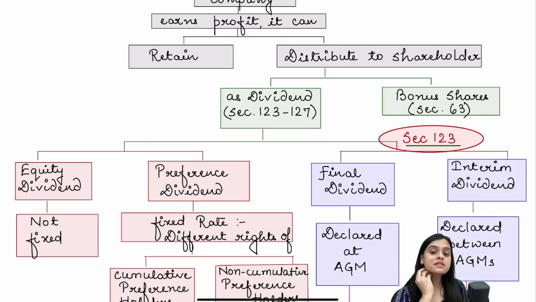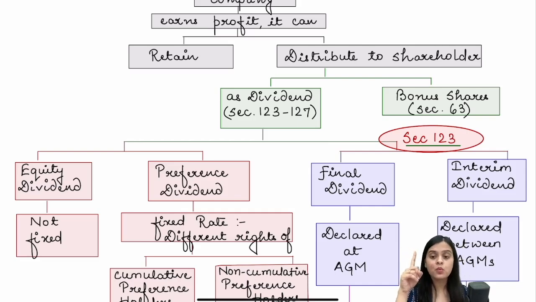Now, there are certain types of confusion which the students have. Confusion number one is with respect to preference dividend and equity dividend. For preference dividend, you have to remember certain things. Rest, forget everything. The chapter revolves around equity dividend. What things you have to remember for preference dividend?